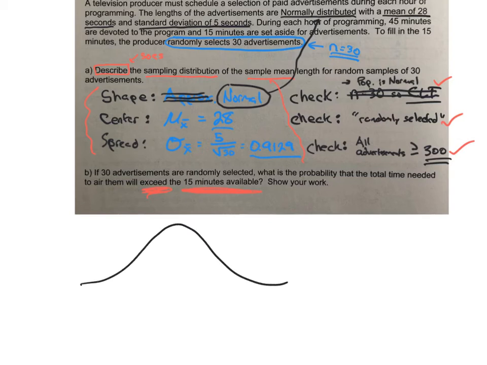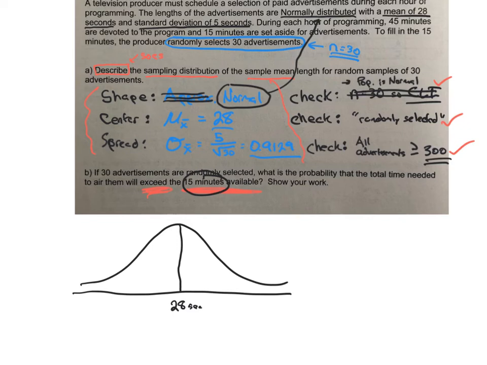Well, let's set up our curve, and it is important that you're showing some work here, right? 28 is the actual center of this thing. The length of advertisements is 28 seconds, right? And then what we need to do is take 15 minutes. Because they're talking minutes and we're talking seconds here, what we need to do is average. So if 30 advertisements are there, we need to average those down to, well, what is the average for any single advertisement?